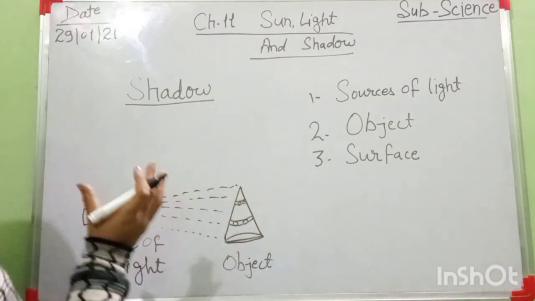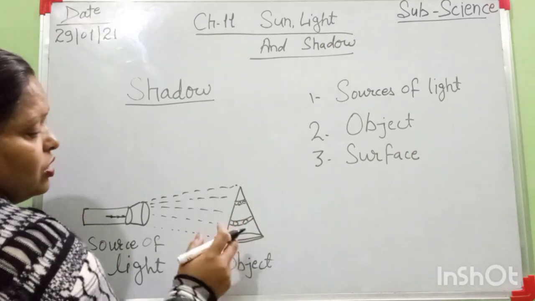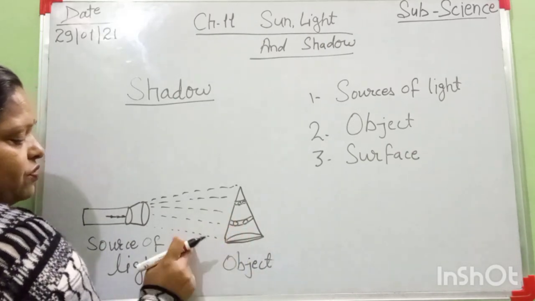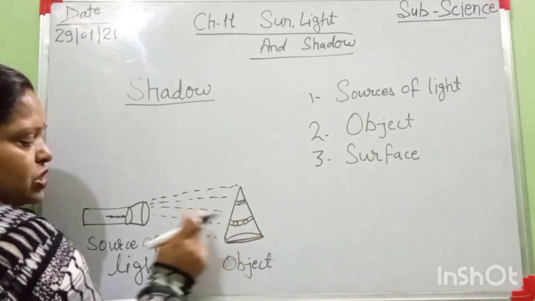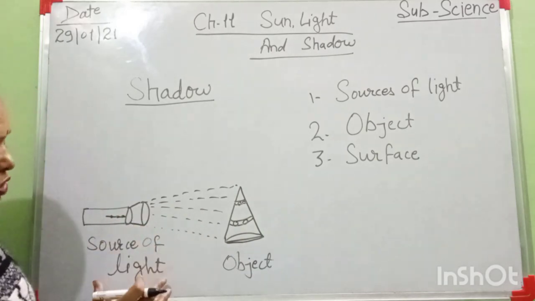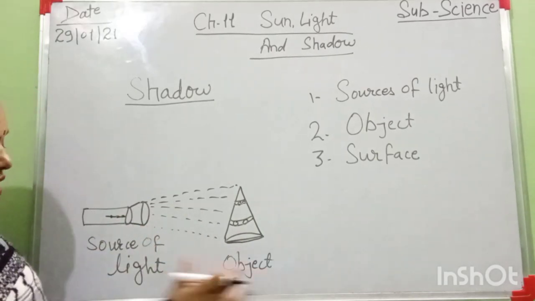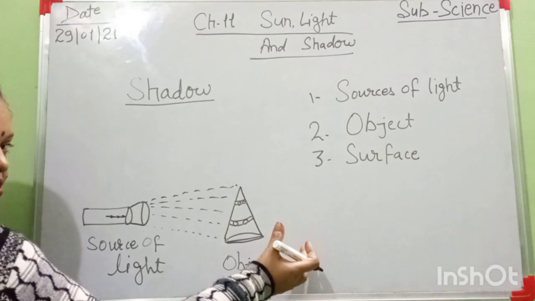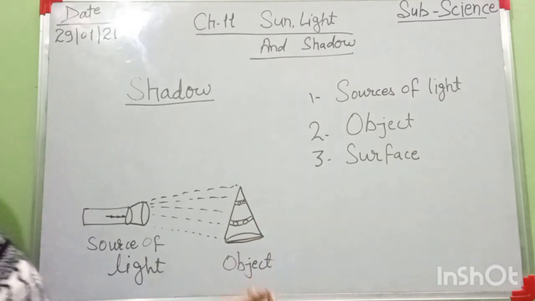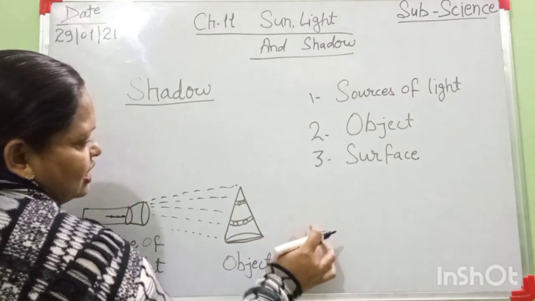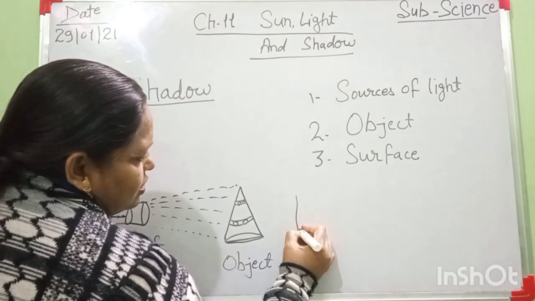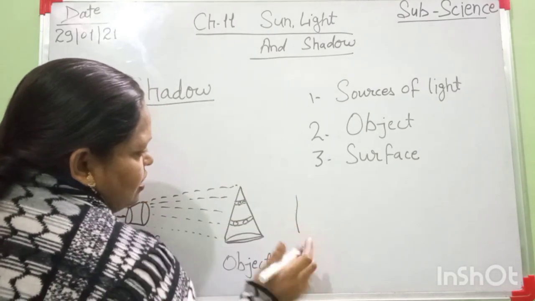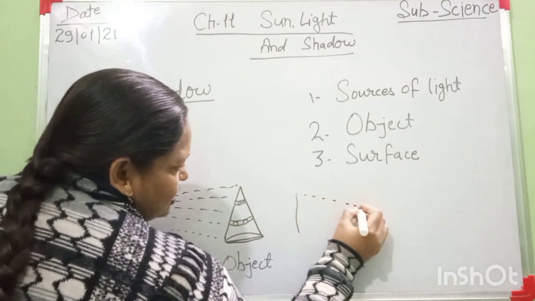It means the shadow is always formed opposite of the source of light. Source of light is here. Here is the object. It means opposite. Okay, the shadow is formed here. And my shadow is always here. And its shape is opposite the source of light.